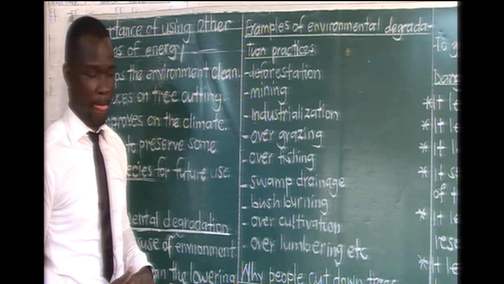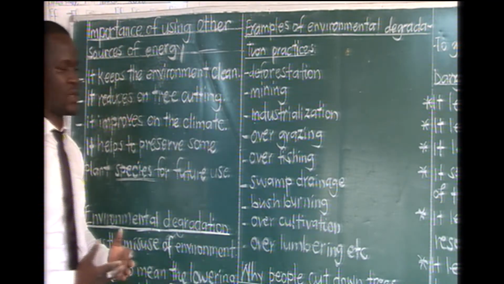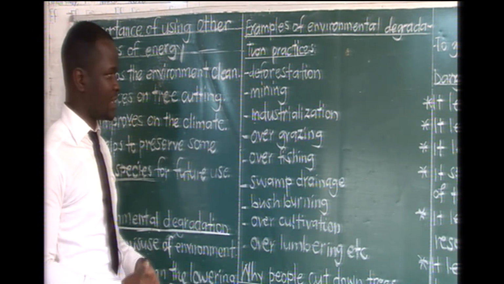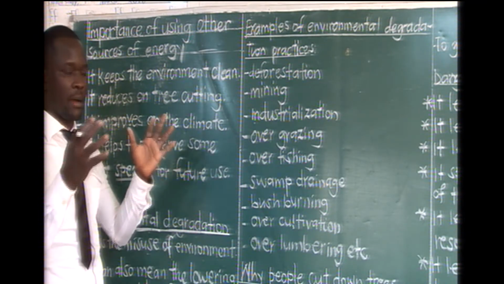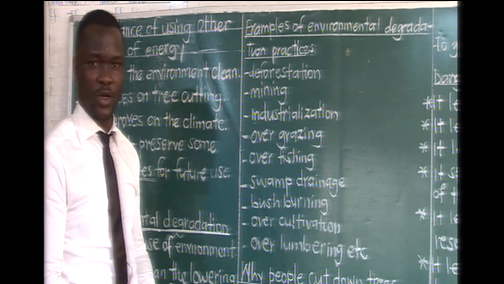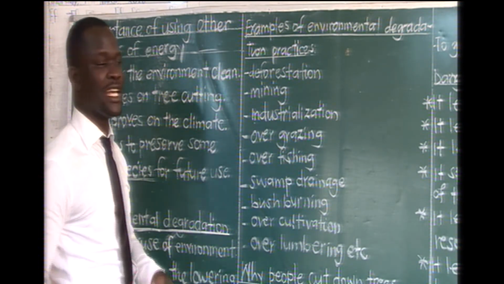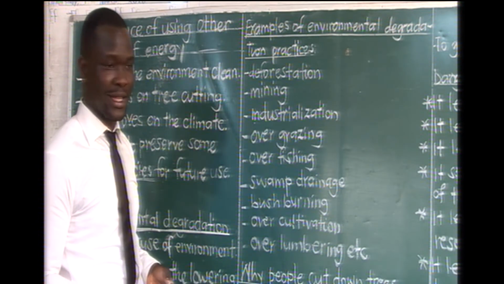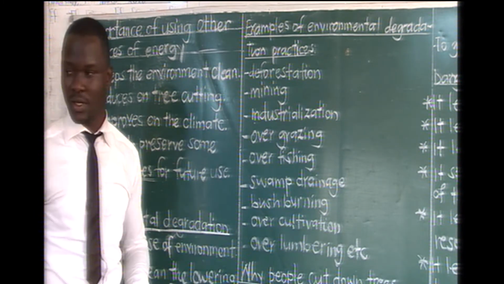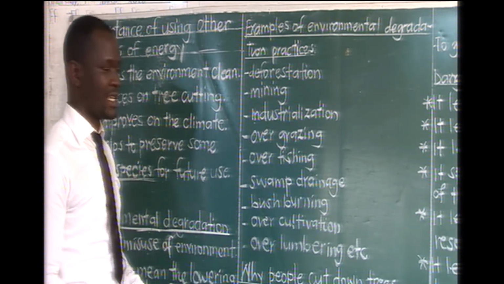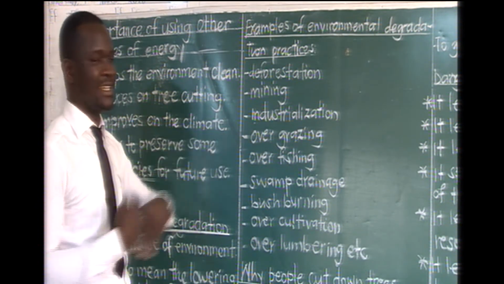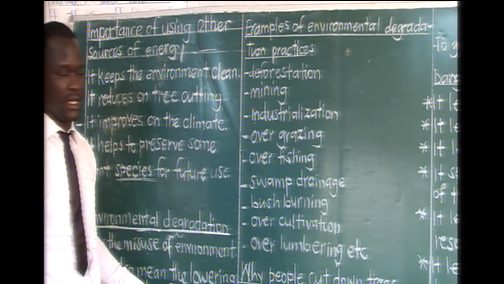2, mining. Now, mining, we simply define it as the extraction of minerals from where they exist. Before the mineral is extracted, for example, if there is a mineral in this area, you'll find that on the surface there is vegetation growing. So there is no way one can push the hand to pull the mineral. That one cannot happen. So what happens? People have to first begin by destroying the vegetation on the surface of the earth, such that they now begin digging the mineral out. So mining leads to environmental degradation.